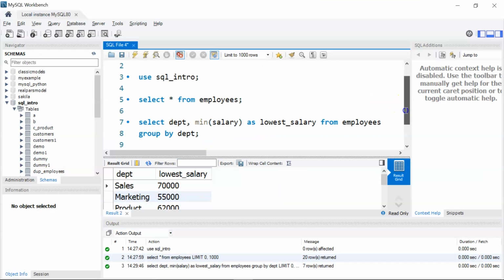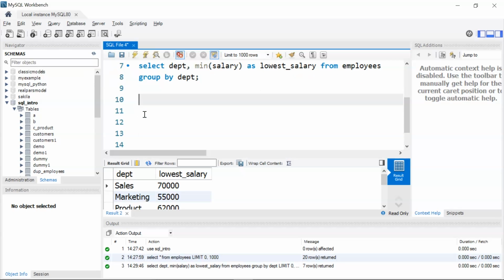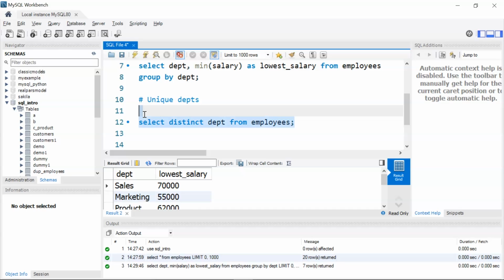Okay, so let me just scroll down and I'll give a comment here, that is we want to find the unique departments. So the query would be select, then I'll use the distinct keyword. If I hit tab, it will autocomplete. Then I have my column, that is department, from my table name, that is employees. If I run this,